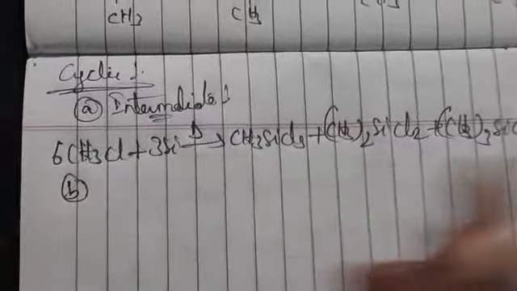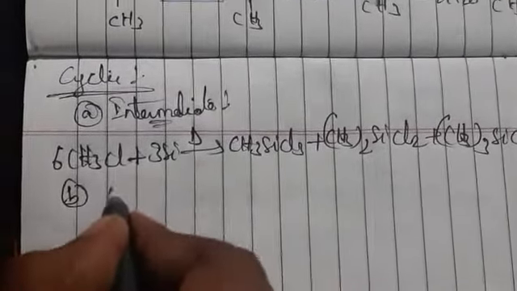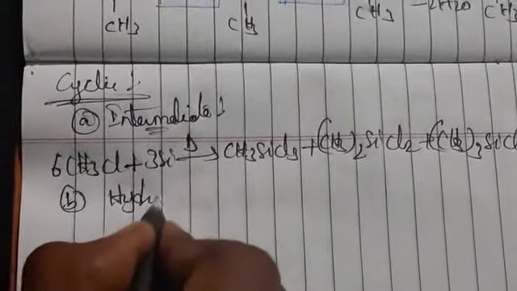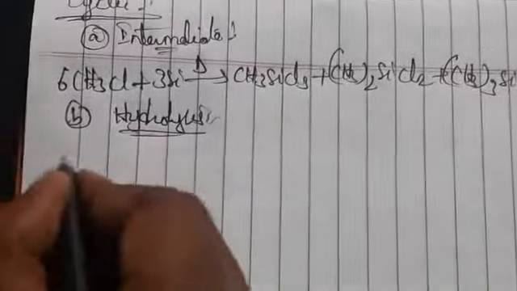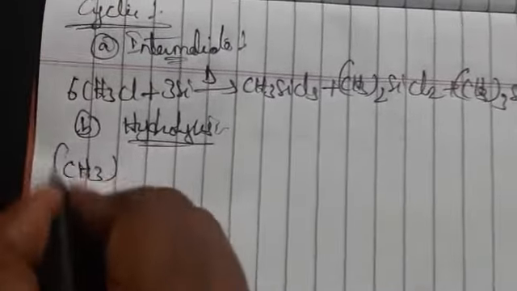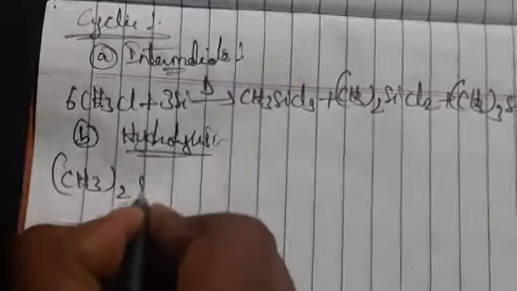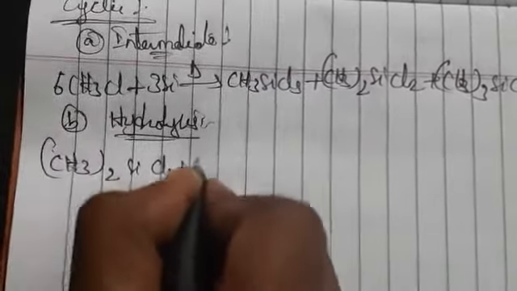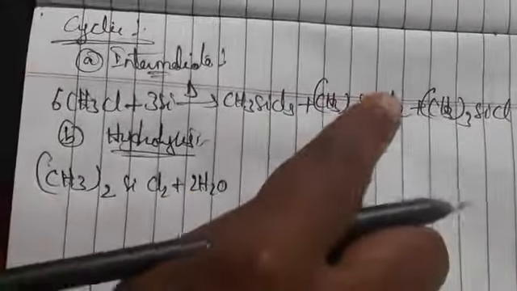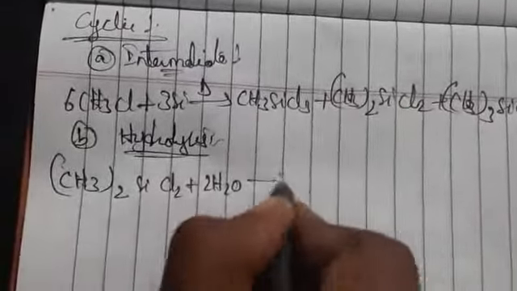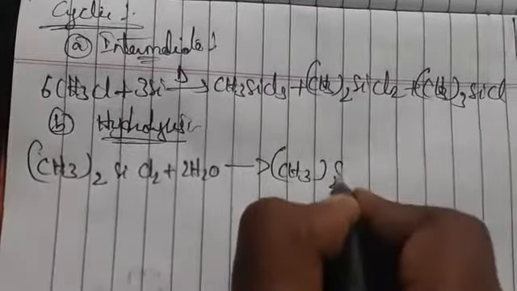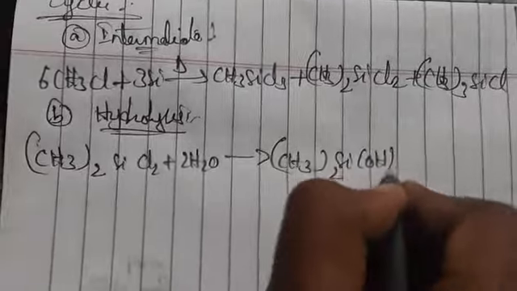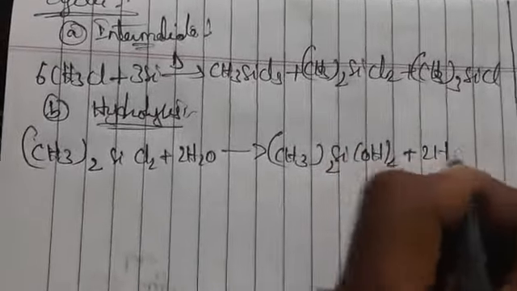These are the 3 intermediates formed. In the next step we do hydrolysis: (CH3)2SiCl2 plus 2H2O gives (CH3)2Si(OH)2 plus 2HCl.